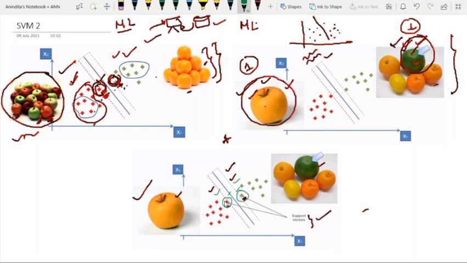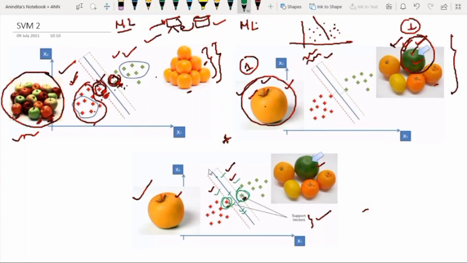Data points that are closest to the hyperplane are called support vectors. And the separating line will be defined with the help of these data points, because this separating line is drawn from the equidistance of these two data points.